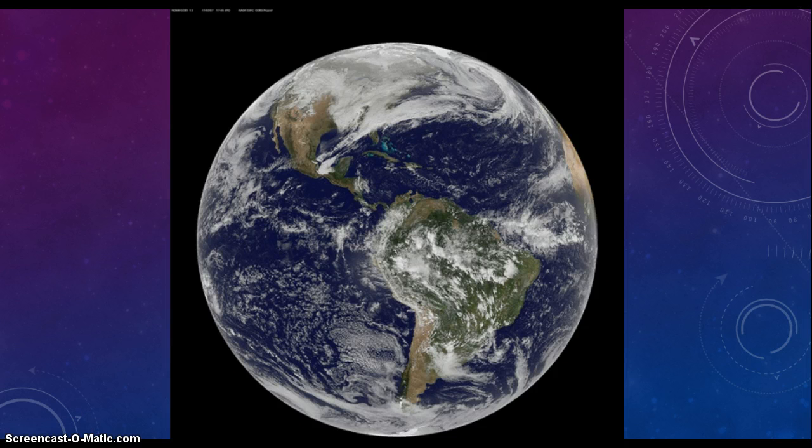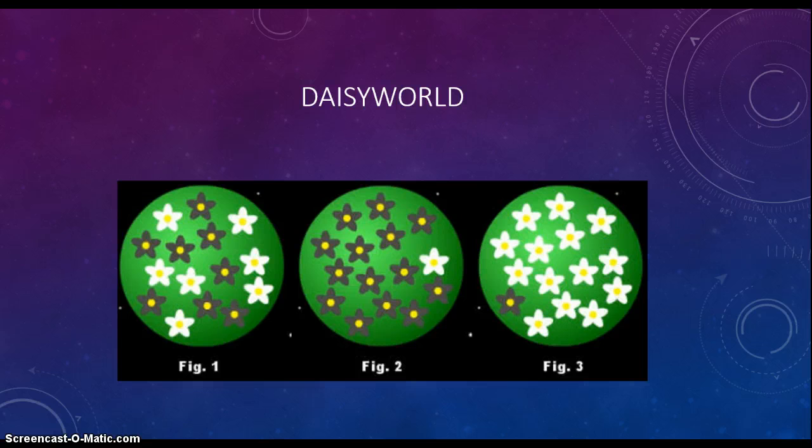While this hypothesis is by no means substantiated, it provides many useful lessons about the interaction of physical, chemical, geological, and biological processes of the Earth. One of the most popular examples of the Gaia hypothesis is the hypothetical world of Daisy World.